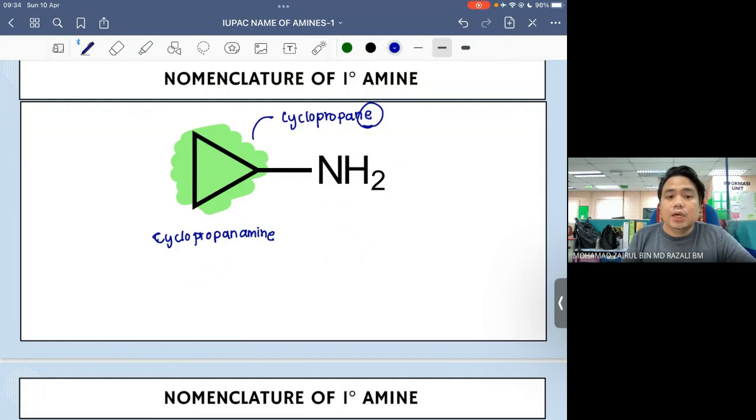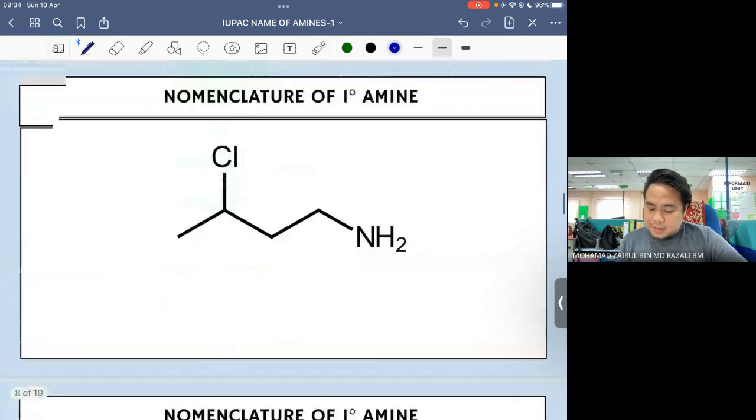Itu sahaja. So ini kalau kita nak namakan dia menggunakan systematic name. Okay, kalau kita nak namakan dia menggunakan common name, so dia instead of cyclopropane, dia akan jadi cyclopropyl. So this one is going to be cyclopropylamine. Okay, so the next example.